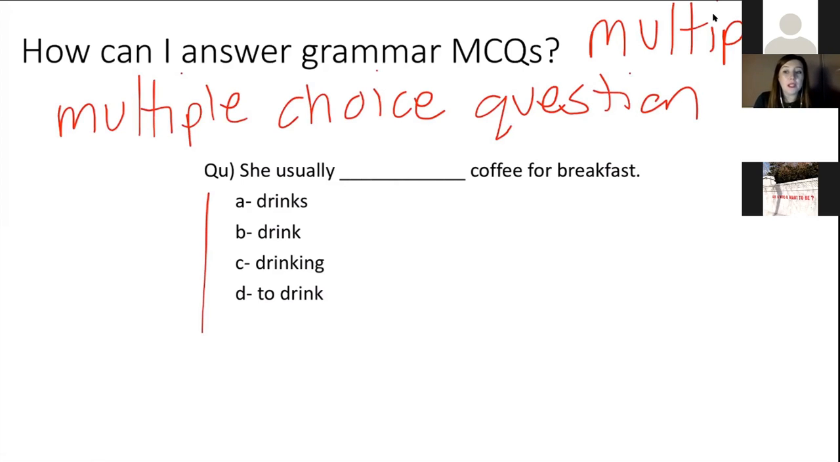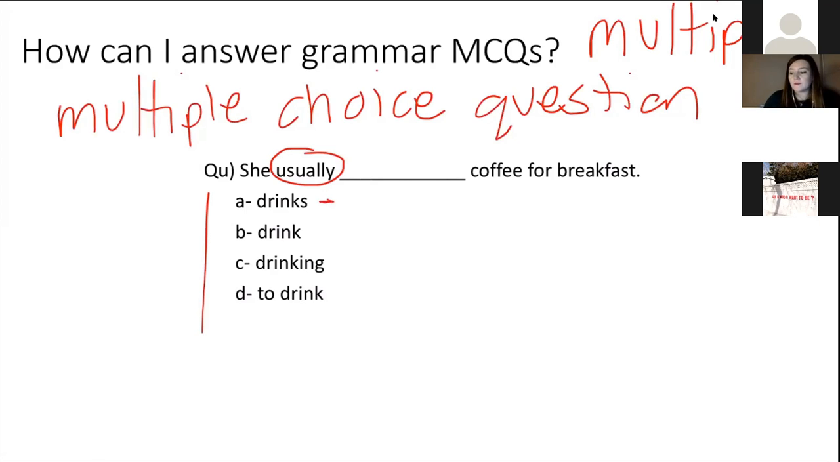So, she usually coffee for breakfast. When we're looking at grammar, we need to pick out keywords to help us decide what kind of grammar question we're looking at. If you've been studying your grammar, you will know that the word usually is a keyword for the present simple. It means something that we do as a habit or a routine, something that we do often. So we know we're looking for a present simple answer.